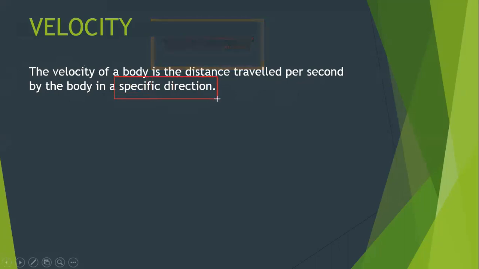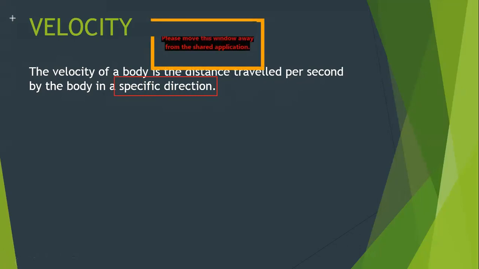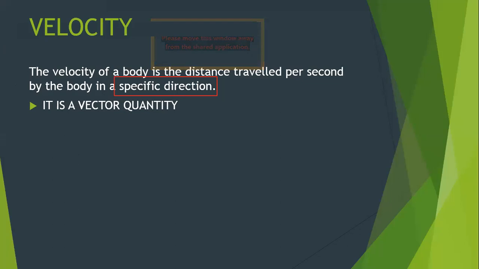So what is the additional word in this definition? The additional word is specific direction. Velocity is nothing but speed with direction. Okay, so it is a vector quantity. You can easily conclude why it is a vector quantity: whenever you say velocity, you know the magnitude of that motion, and along with that you also know the direction of motion. That's why velocity is a vector quantity.